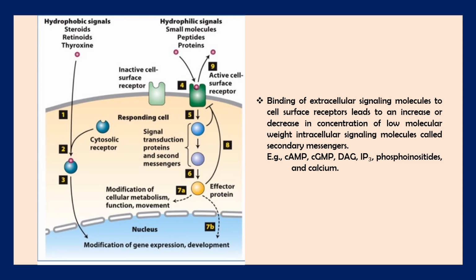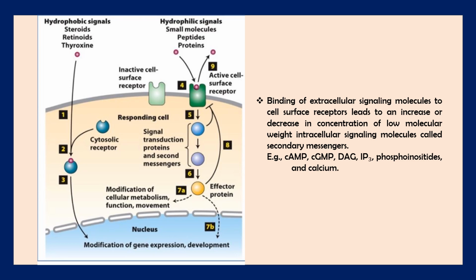small molecules of peptides, proteins, or like I said, epinephrine, glucagon, insulin, they all require cell surface receptors to pass through the cell membrane. And generally, the cell surface receptors remain inactive on the plasma membrane, but after binding with the ligand, it gets activated and forms ligand receptor complex, which then produces cascade reactions.